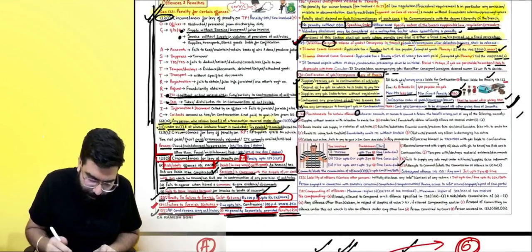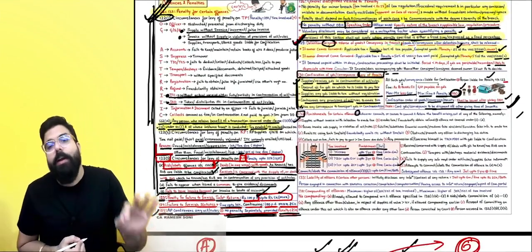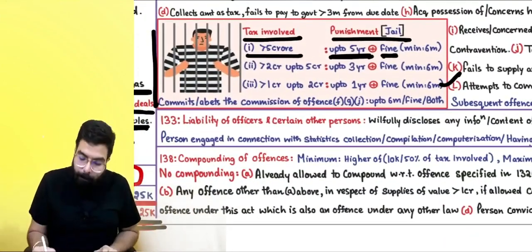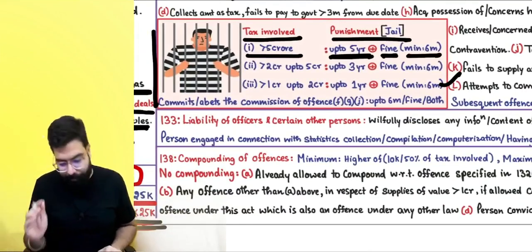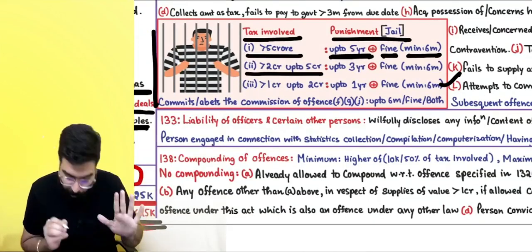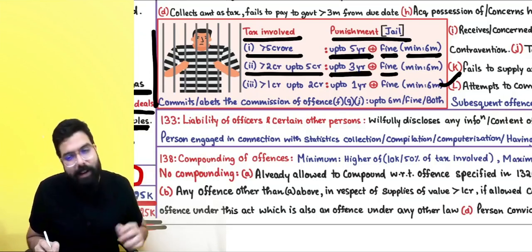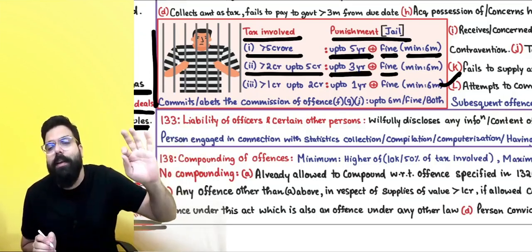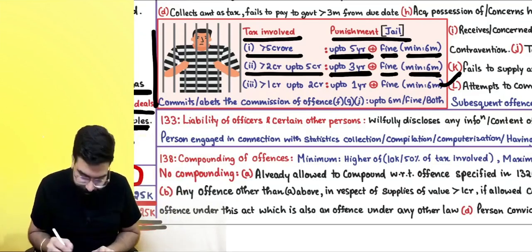Fine, sir? Arey baba, penalty also has to be given. Penalty though will be given only, but you will go to jail also up to 5 years. Minimum jail is 6 months, but maximum is up to 5 years. Sir, if the amount involved is greater than 2 crore, up to 5 crore, always remember, up to 3 years jail, plus penalty under section number 122. So, penalty though you have to give only. Jail also you will go. Minimum 6 months ka jail will be there.